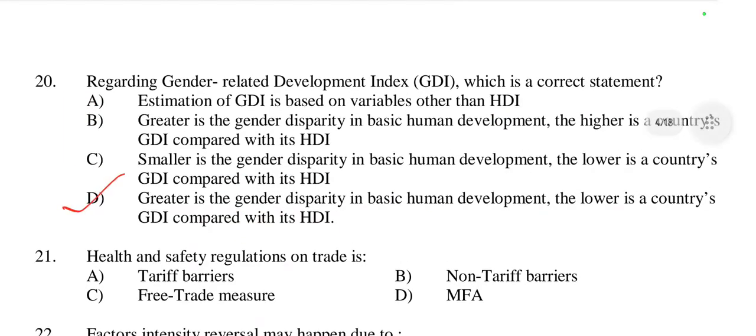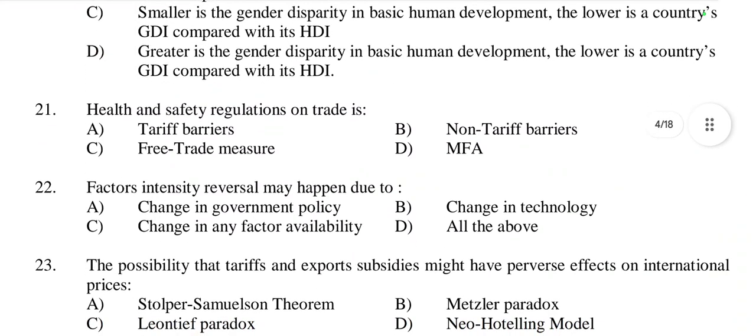Yeah, option D is right with gender related development index. Then question number 21, health and safety regulations on trade is tariff barriers, non-tariff barriers, free trade measures, or MFA. So health and safety regulation on trade is related with non-tariff barriers.